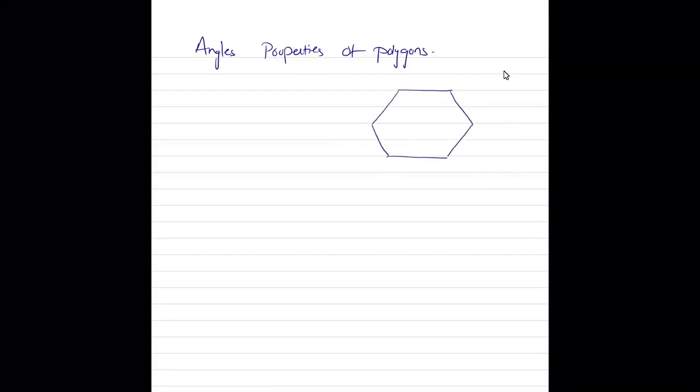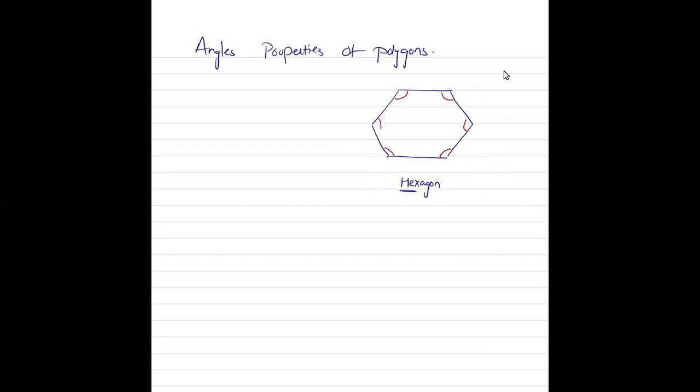What type of polygon is this? Sir, hexagon, 6 sides. It's a hexagon, right? Because it has 6 sides. Now it has 6 angles. Right now, I haven't specified whether it's a regular or an irregular polygon.